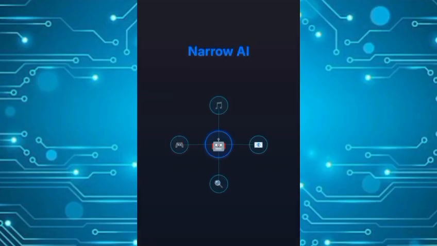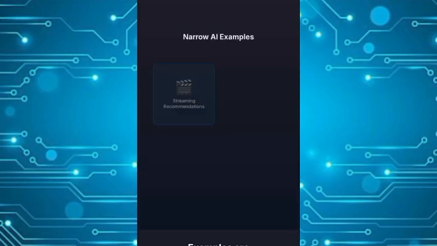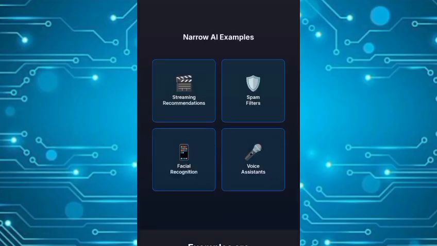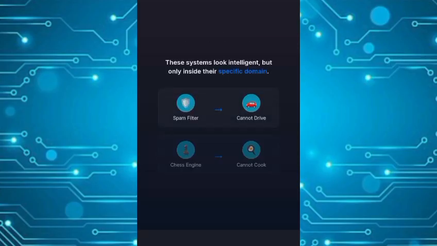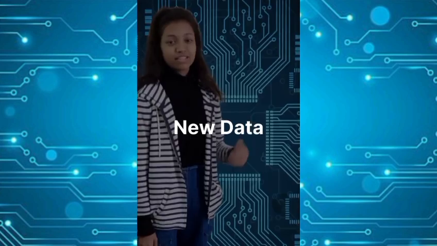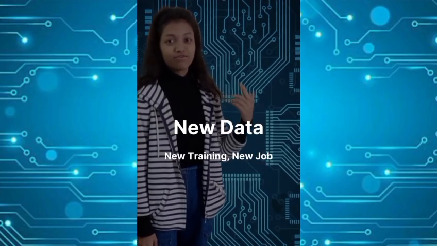Narrow AI is designed to do just one thing or a small set of things very well. Examples are YouTube or Netflix recommendations, spam filters, facial recognition on phones, and voice assistants like Siri or Alexa. These systems look intelligent, but only inside their specific domain. A spam filter cannot suddenly drive a car, and a chess engine cannot cook. They need new data and new training for every new job.